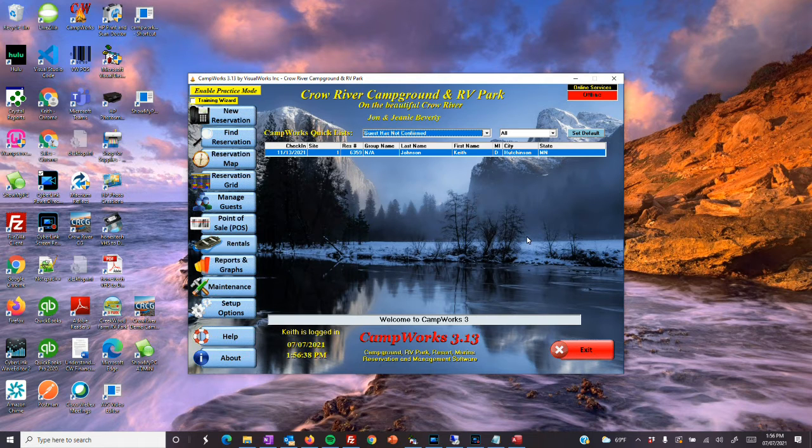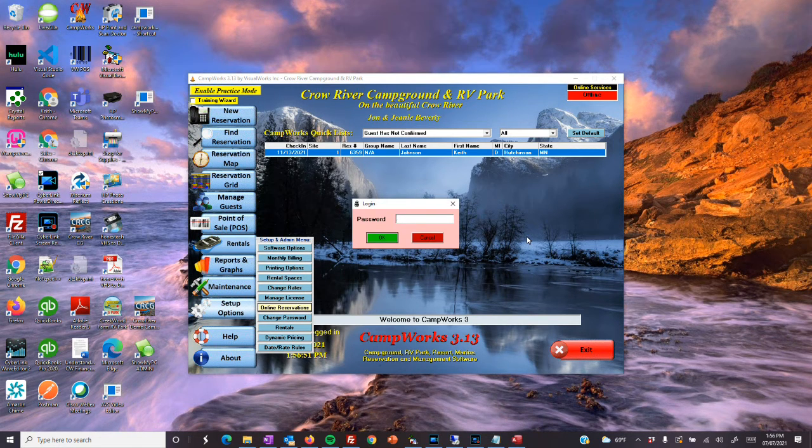Setting up the guest confirmation process is really easy. There's only 2 steps to it. First of all, we need to make sure that the terms and conditions are entered in, and we do that through the online reservations. Even if you are not taking online web reservations, you will need to have some of the same setup that's required for online reservations. So if you want to use this feature and you do not use online reservations, you will need to contact us, and we will have to do a little bit of setup to help you make sure that you are ready to use the feature.